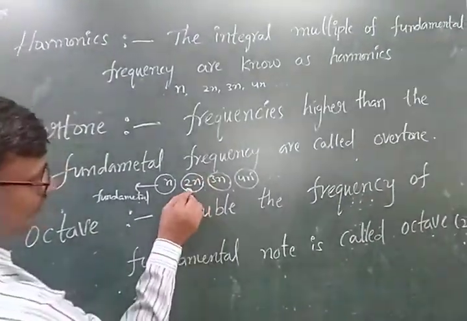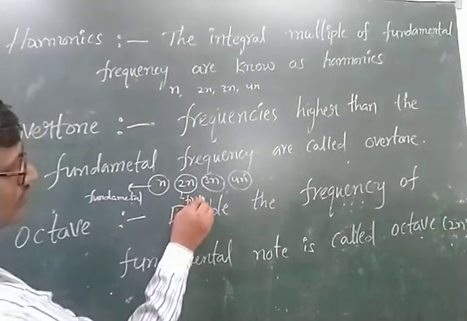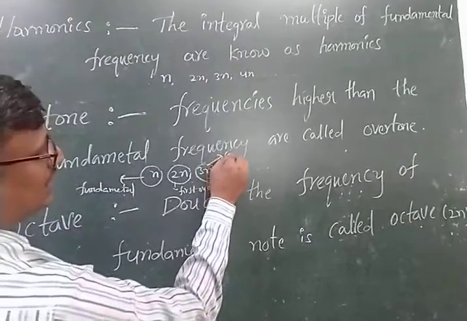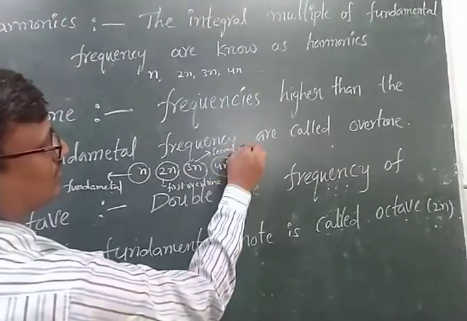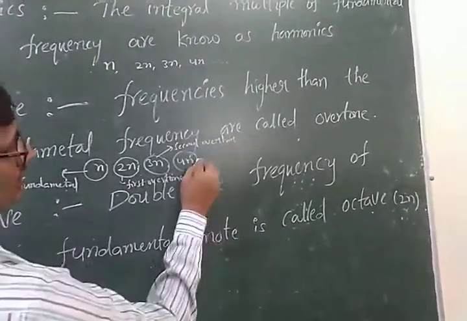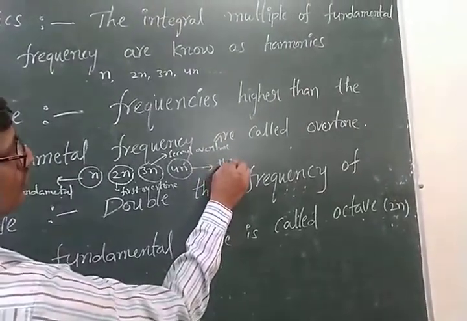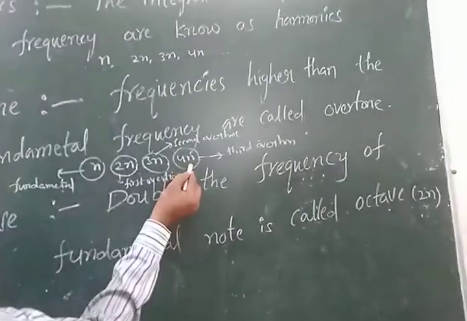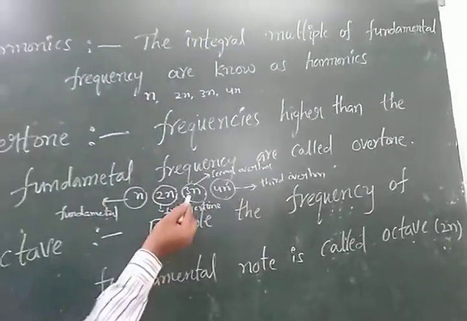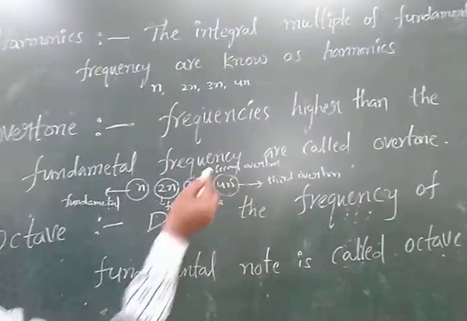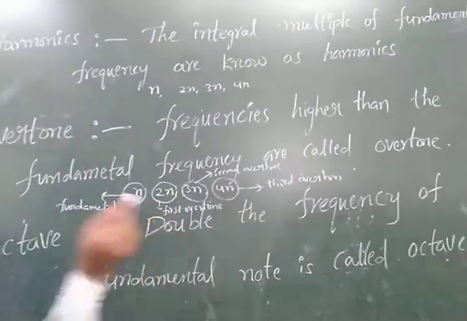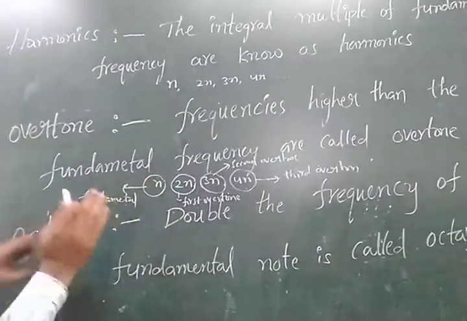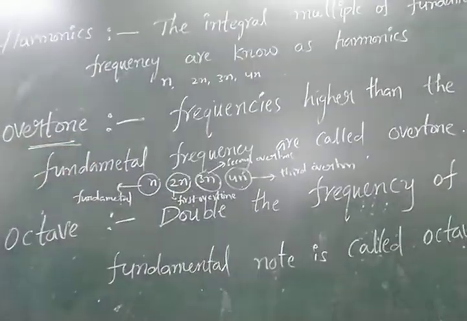What is called an overtone? This is called the first overtone, this is the second overtone, and this is the third overtone. That means the fourth harmonic is the third overtone, the third harmonic is the second overtone, and the second harmonic is the first overtone. Here the fundamental frequency is not considered, because only those higher than it are called overtones.